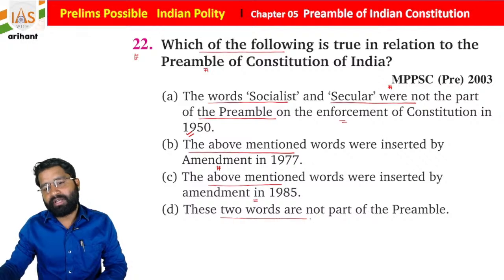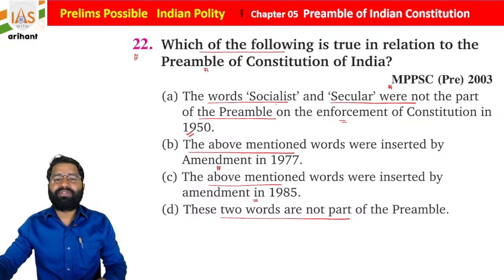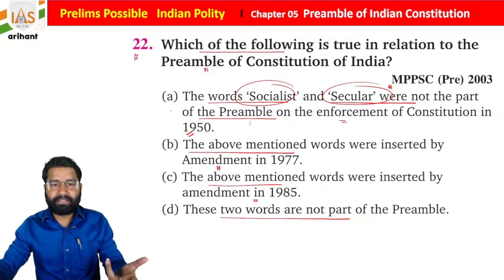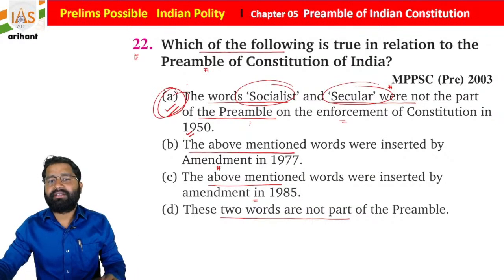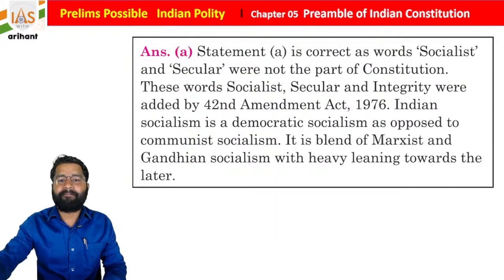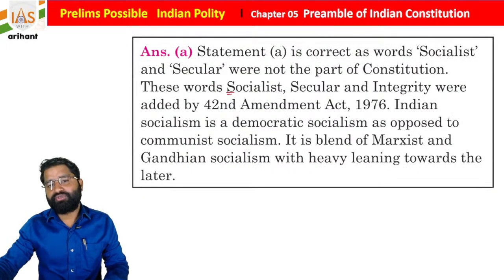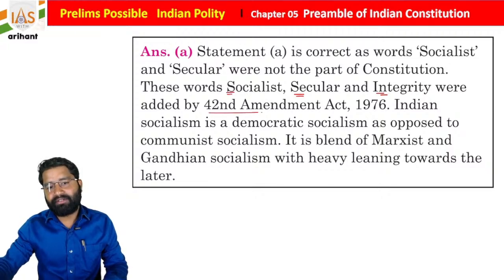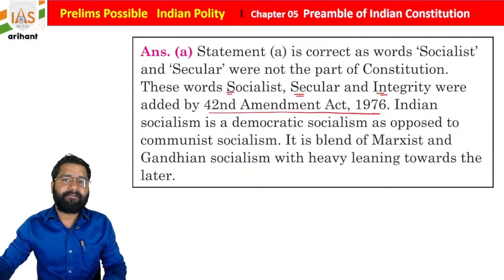These two words are not part of the preamble. Students, the socialist and secular words were not part of the Indian Constitution when it was implemented, but later these words were added. So statement A is going to be true. The words socialist, secular and integrity were added by the 42nd Constitutional Amendment Act 1976, students.